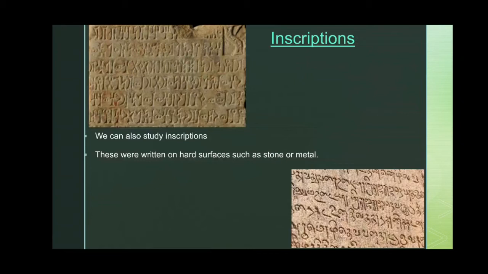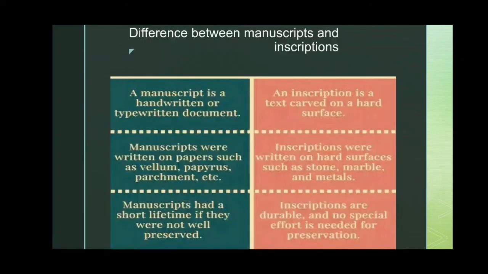The next topic is the difference between manuscripts and inscriptions. A manuscript is a handwritten or typewritten document, whereas an inscription is a text carved on a hard surface. Manuscripts were written on materials such as vellum, papyrus, parchment, etc. Inscriptions were written on hard surfaces such as stone, marble, and metals. Manuscripts had a short lifetime if they were not preserved well, whereas inscriptions were durable and no special effort was needed for preservation.